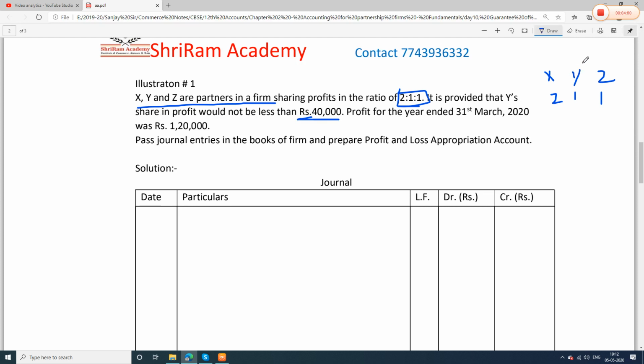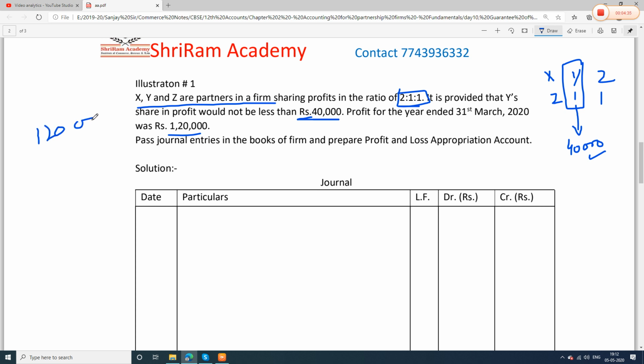So guys, see, Y is the partner. He is guaranteed that his profit will be at least how much? 40,000 rupees. Means not less than 40,000 rupees. Okay. And further it is said that the profit for the year ended 31st March 2020 was rupees 1,20,000. Profit for the year is 1,20,000 rupees. Let's see how we will solve it. So guys, 1,20,000 is the profit.